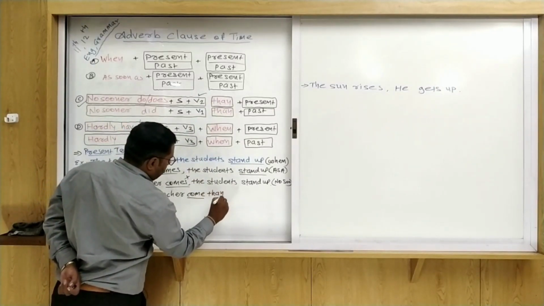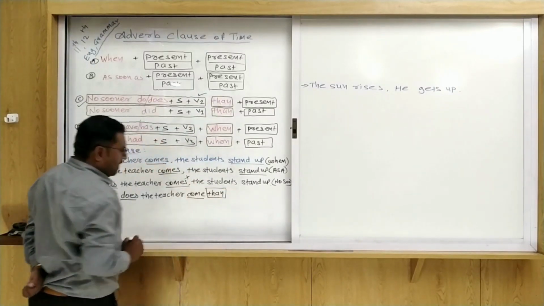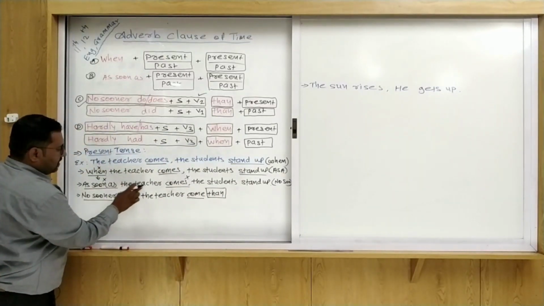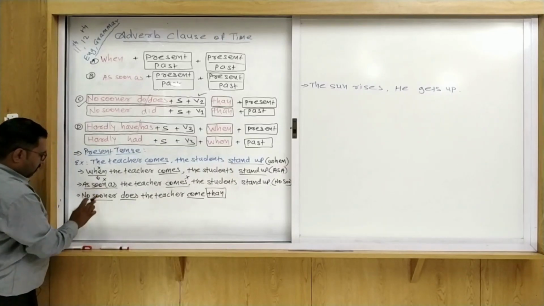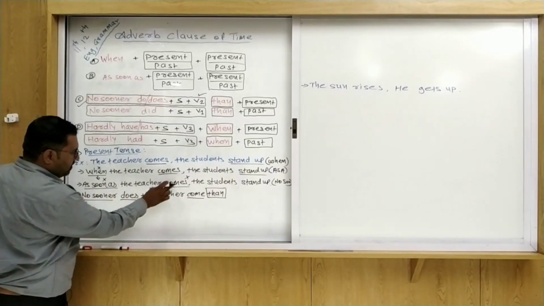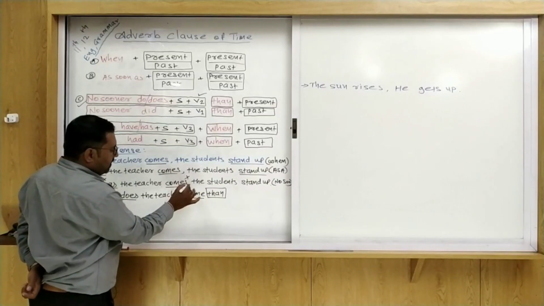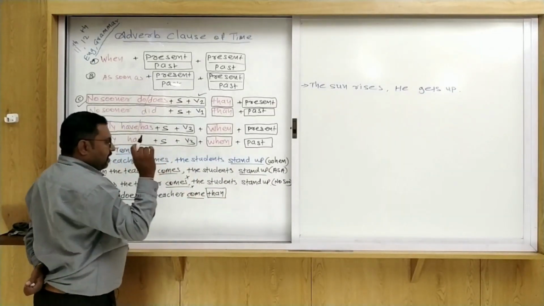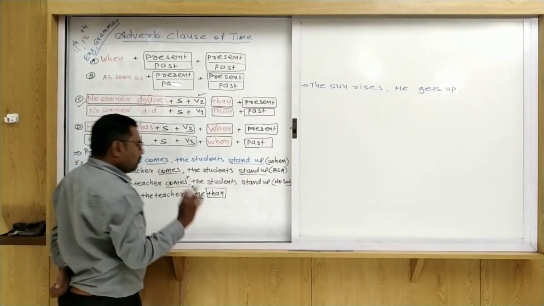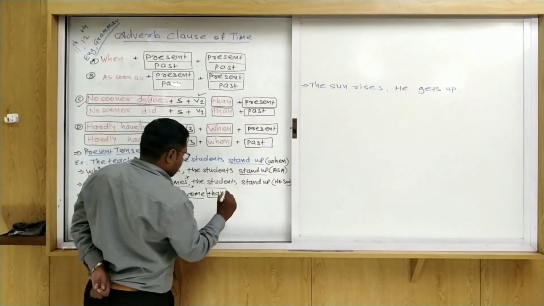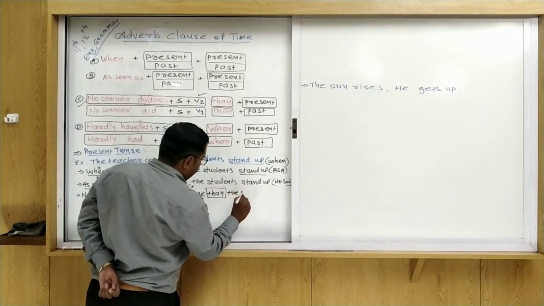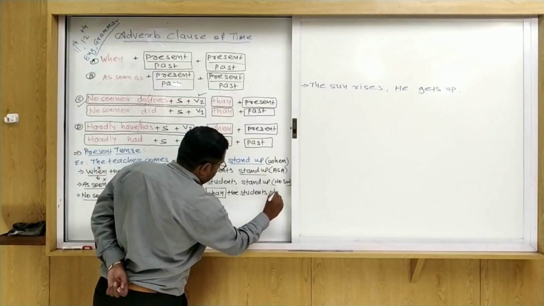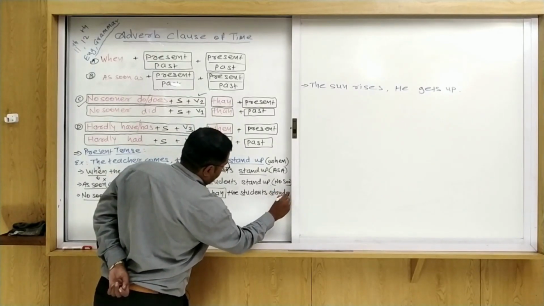So write it down, then. The first sentence was as soon as the teacher comes, so no sooner does the teacher come. Comma is given here, so remove comma and write then. After that, the students stand up. So you write the same sentence: the students stand up.